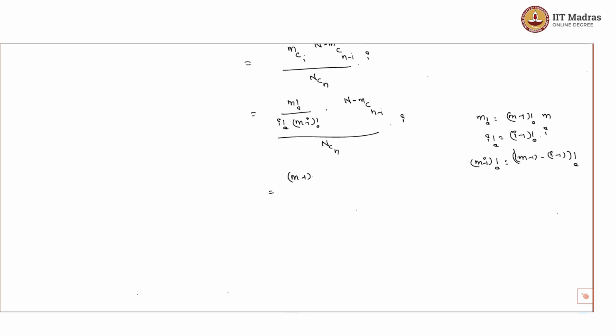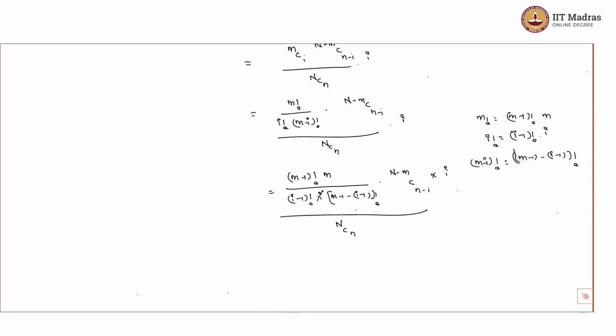So this I could write as m minus 1 factorial times m, divided by i minus 1 factorial times i, times m minus 1 minus of i minus 1 factorial, times N minus m choose n minus i divided by N choose n, the whole multiplied by i.